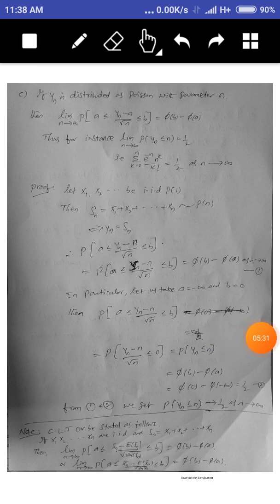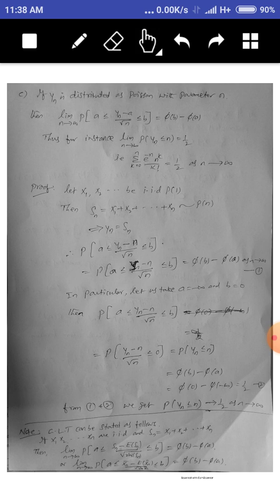Next application is the central limit theorem also applied in the Poisson distribution. If Yn is distributed as a Poisson with parameter n, then the limit as n tends to infinity of P of a less than (Yn minus n) divided by root of n less than b equals Φ(b) minus Φ(a). So we have to prove it like this.